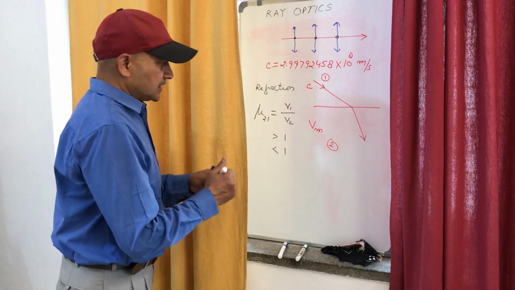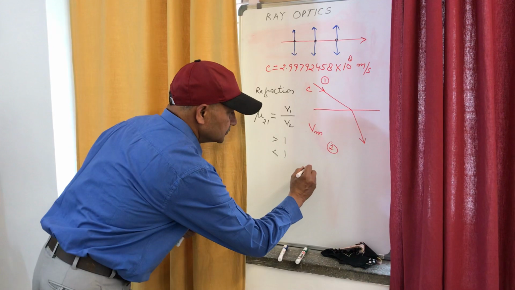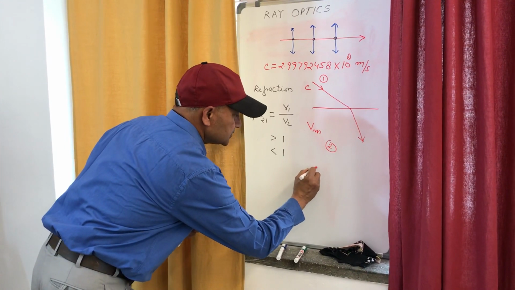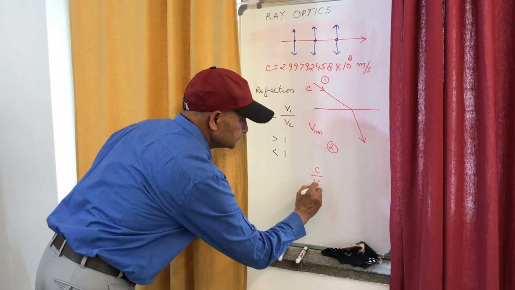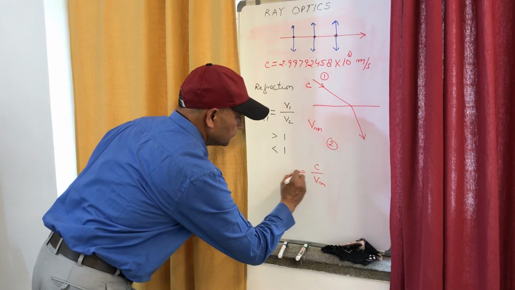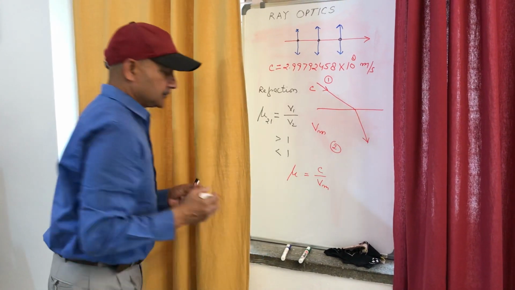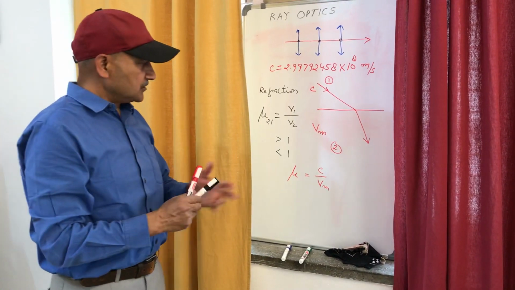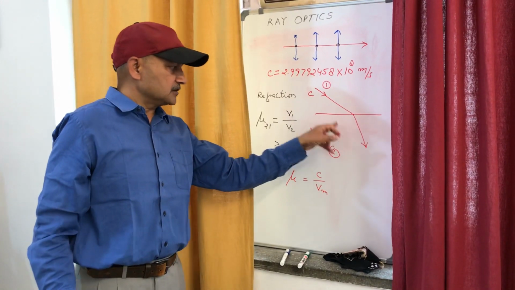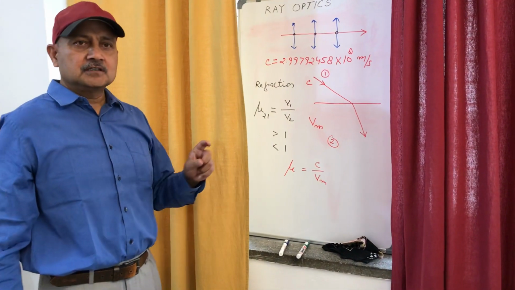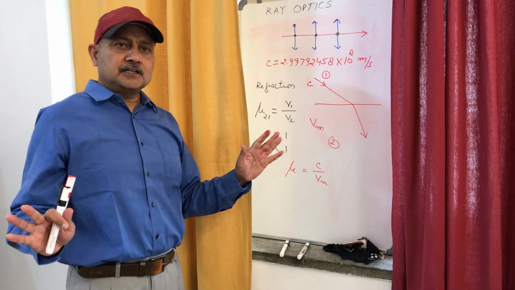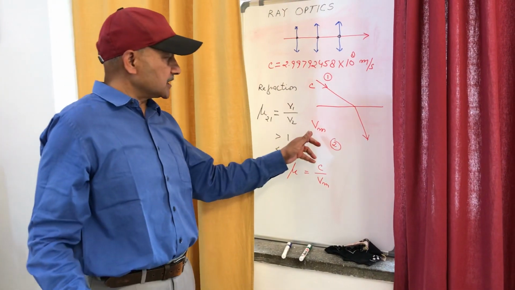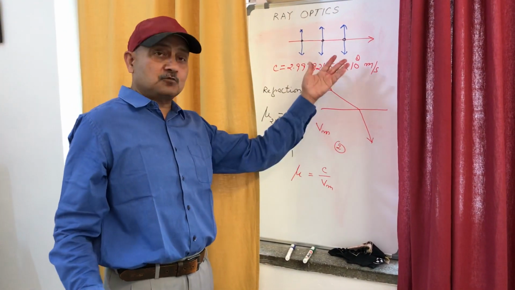Now if we write this ratio, c upon Vm, this ratio is called refractive index of this second medium. Only, we need not say that it is refractive index of a medium with respect to vacuum.